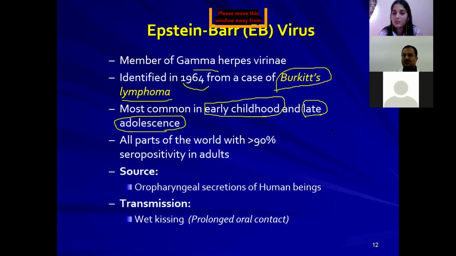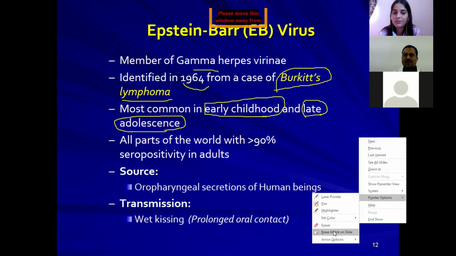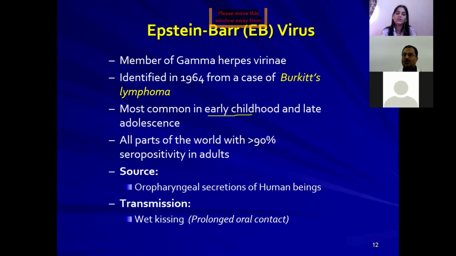So it is very common in late adolescence and also in early childhood from infected individuals. And these infections are seen in all parts of the world with a 90% seropositivity in adults.